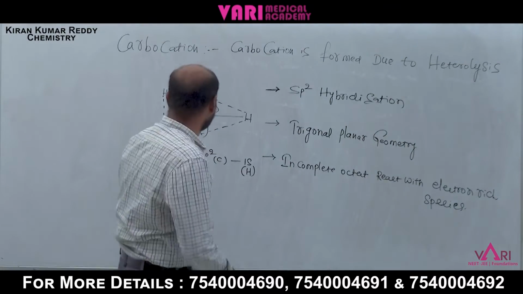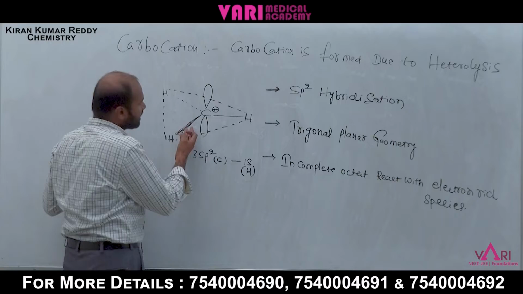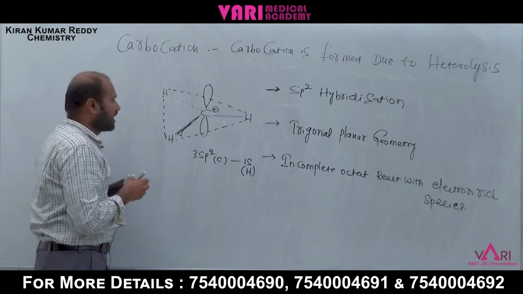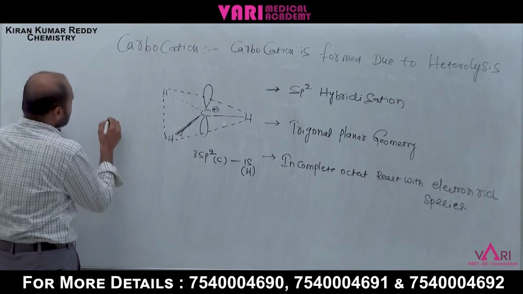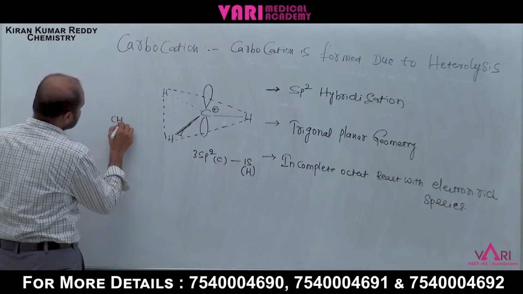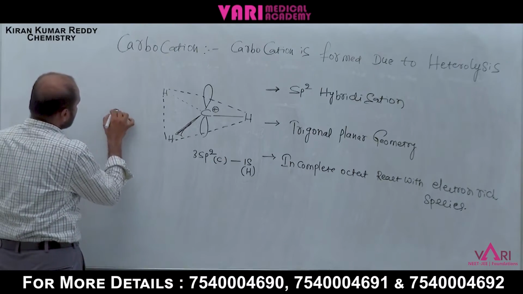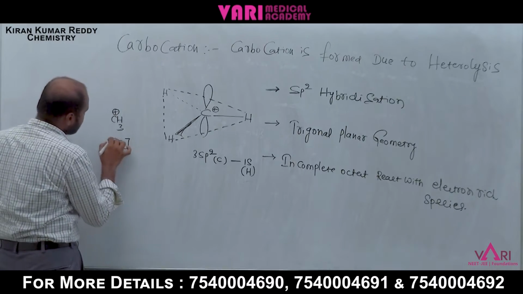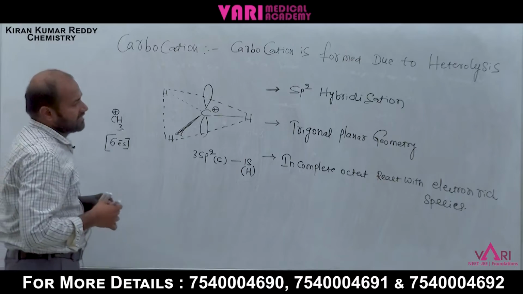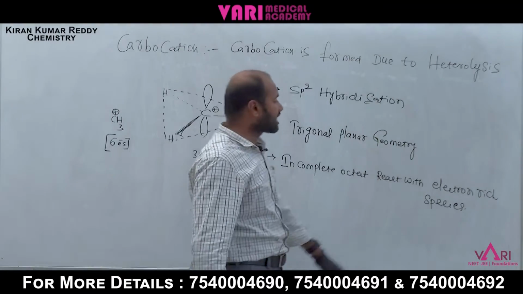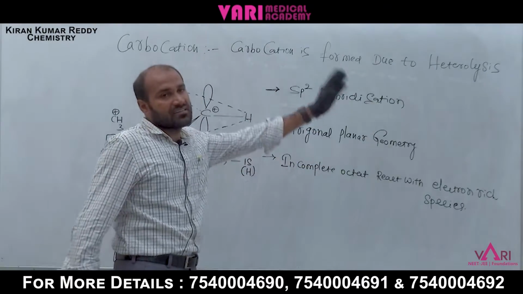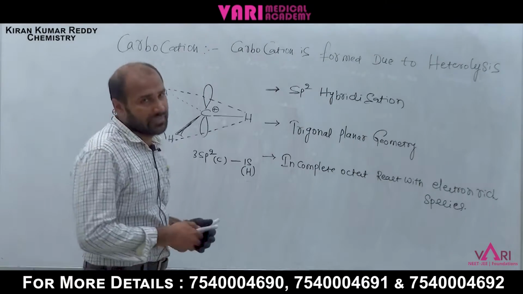Incomplete octet, because here how many electrons are present? We can write the structure of the carbocation, CH3 plus. How many electrons? 6 electrons are present. That's why it is incomplete octet. It reacts with electron rich species, and it has trigonal planar geometry, sp2 hybridization.